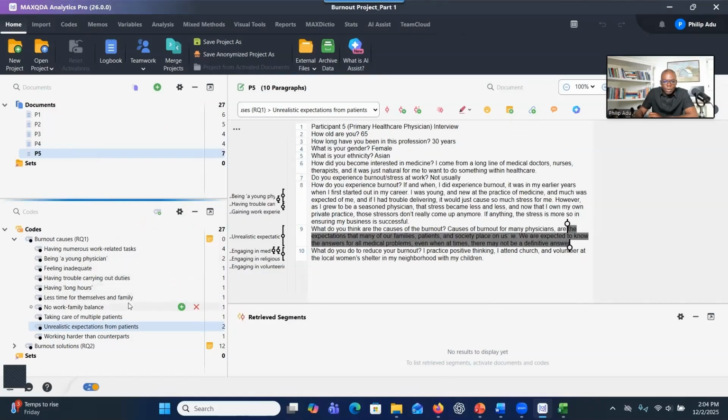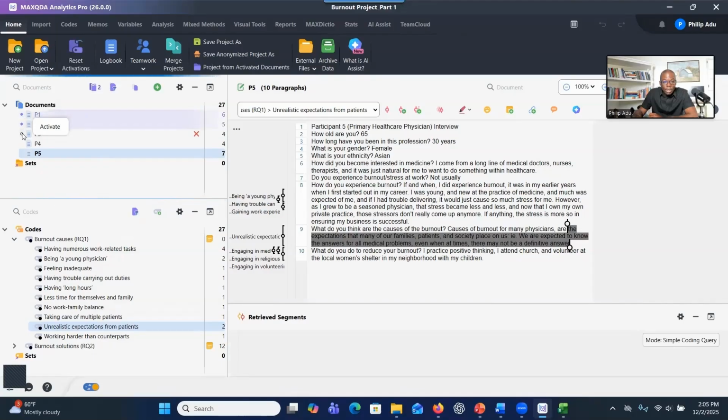So you see that I've gone through all and I've created codes based on the significant information. Let's say you want to see all the significant information related to research question 1, what are you going to do? You first activate all the documents, right? Or you can activate individual documents, or you can click on this one to activate all the documents.